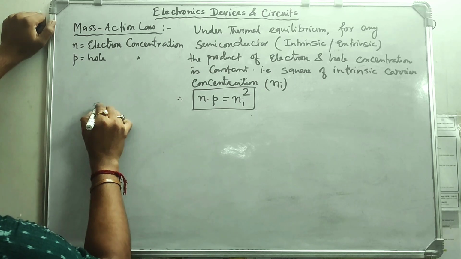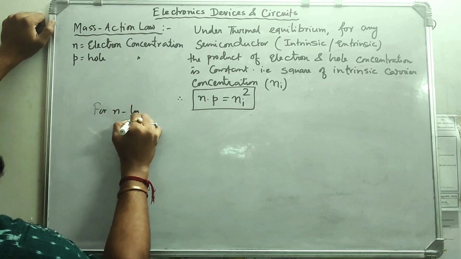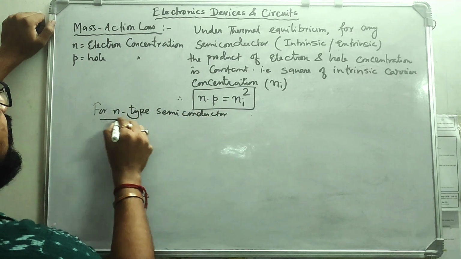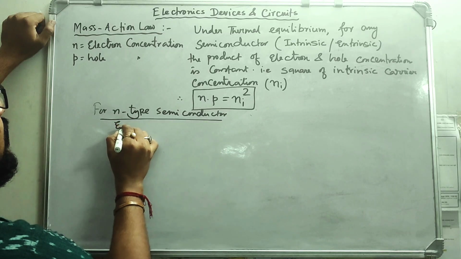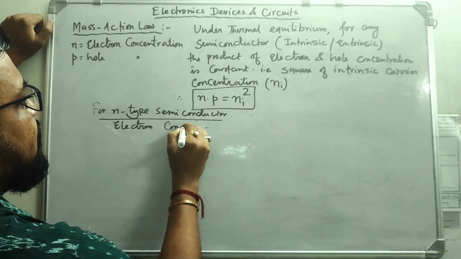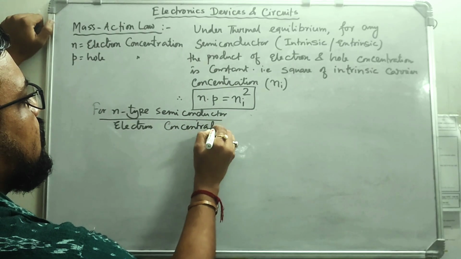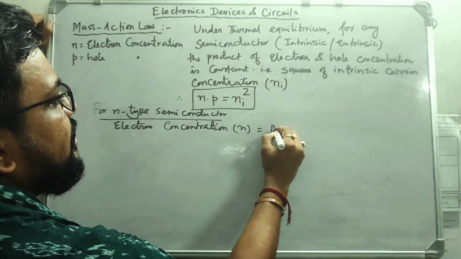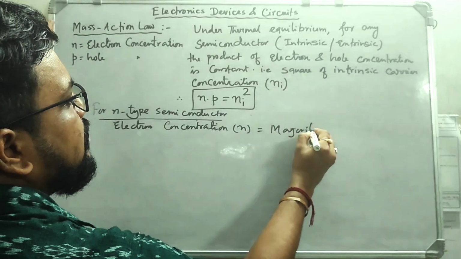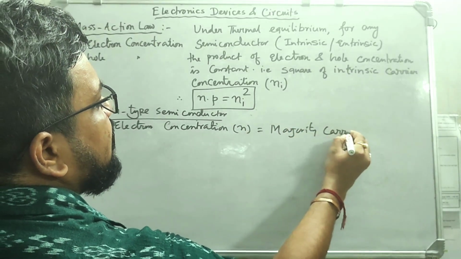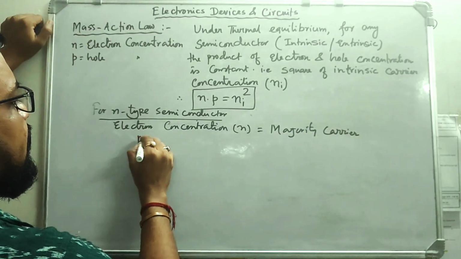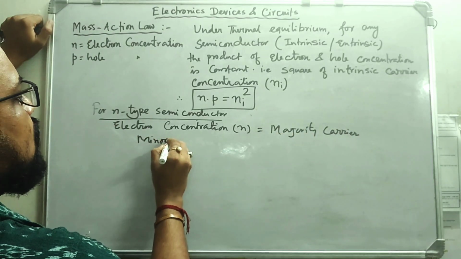For example, for N type semiconductor, what is the majority carrier? Electron is the majority carrier. Electron concentration n is the majority carrier, right? The minority carrier is hole.